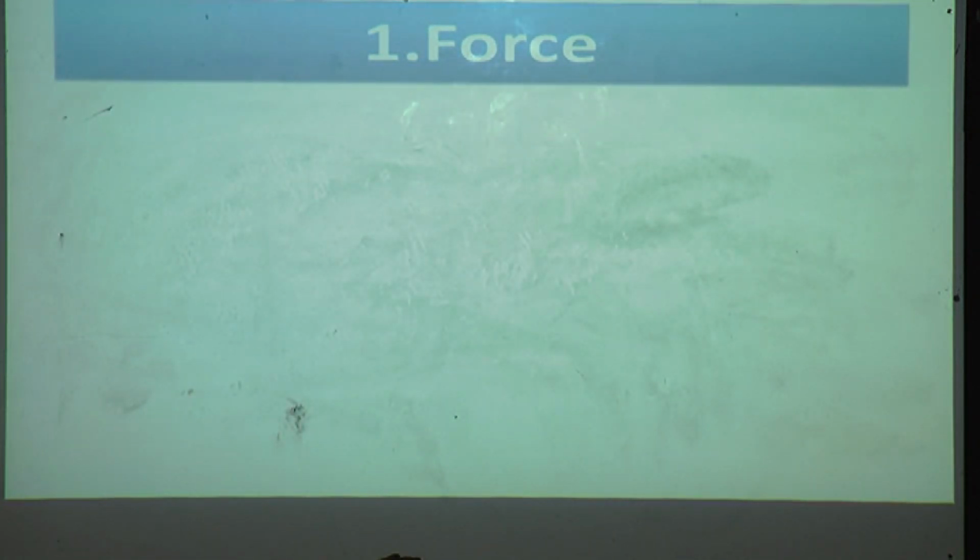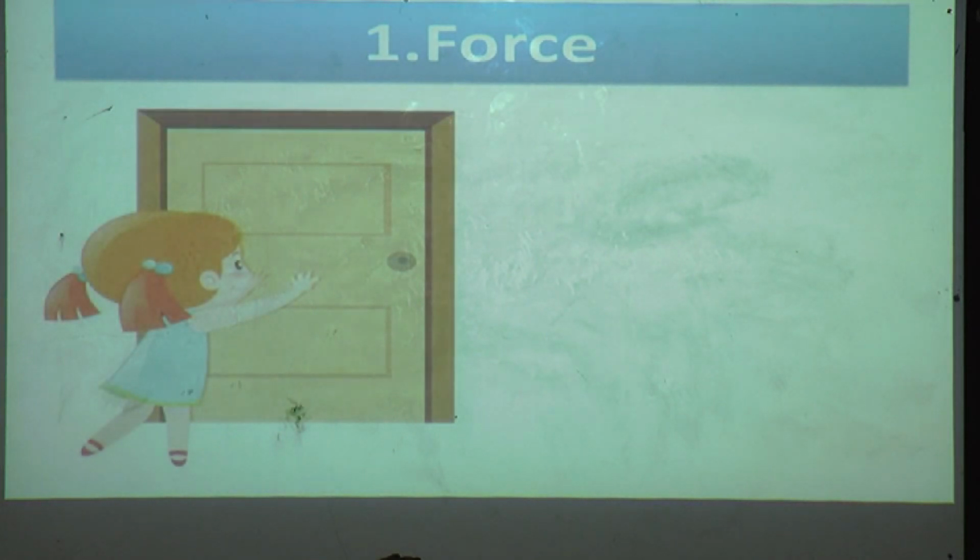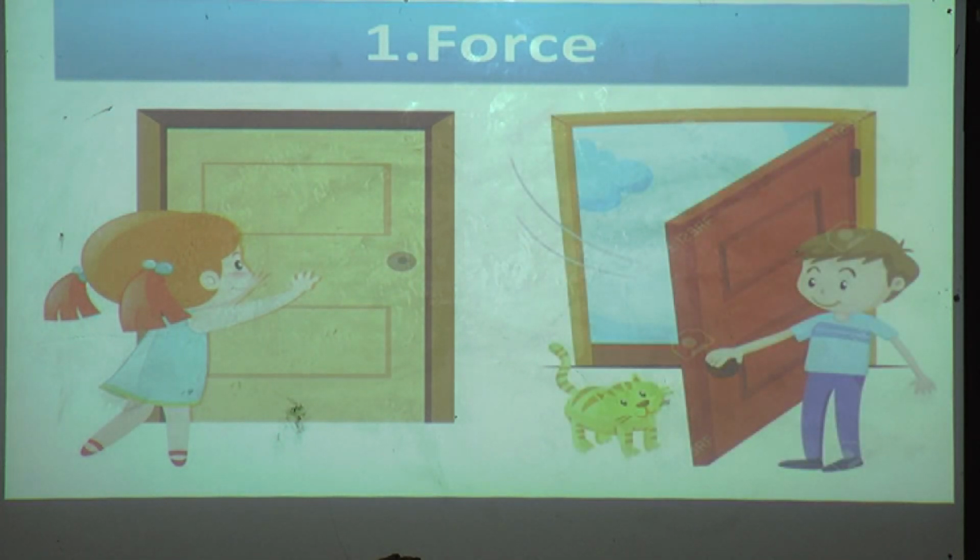We'll see the next picture. What is that girl doing? That girl is closing the door. And what is that boy doing? He is opening the door for the cat.